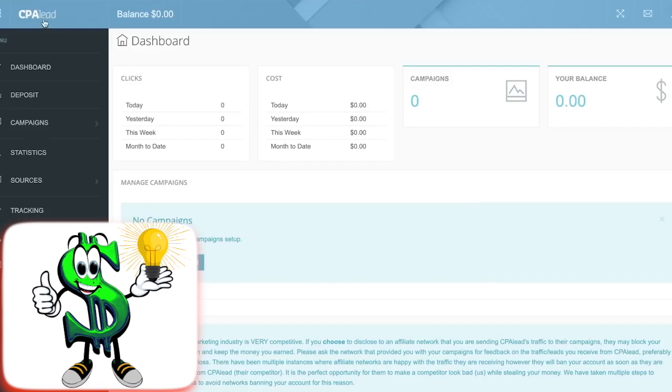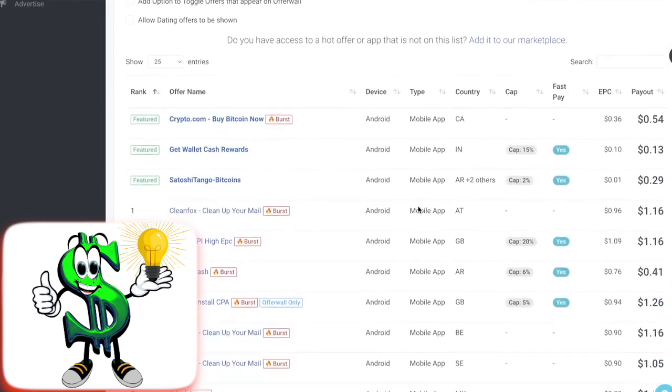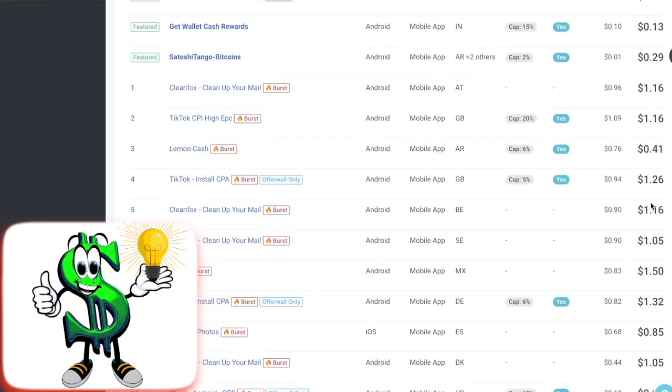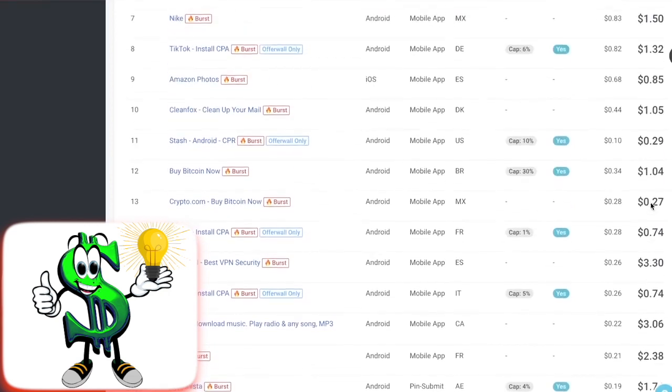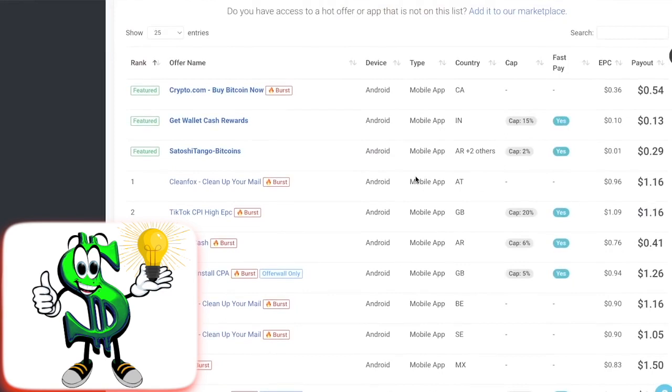Consequently, you need to return and log into CPA Lead as an affiliate before you can begin marketing anything with it. After logging in, you will be able to view all of these various offers that will pay you anything from $1 to a couple of dollars for each email you gather. A great thing about these offerings is that if people really join up for one of them, they usually have a chance to win something. Pretty interesting, right?